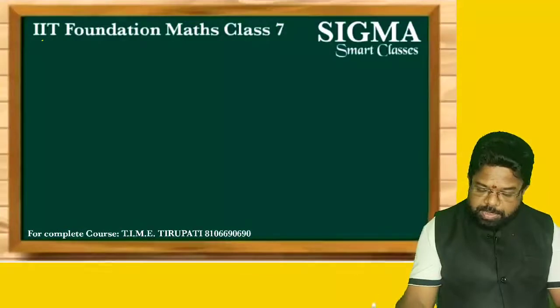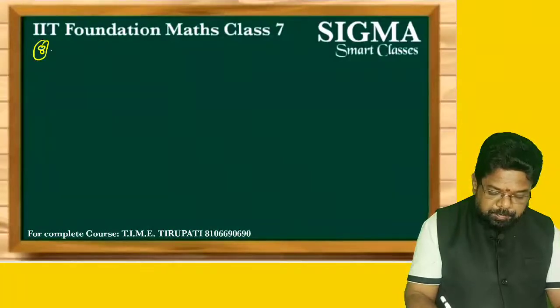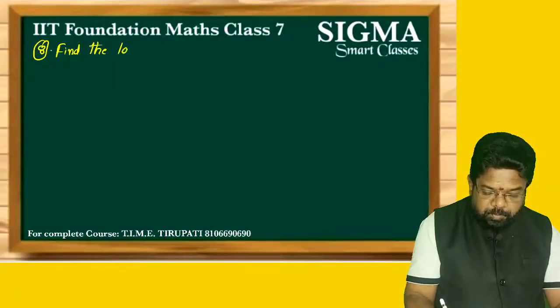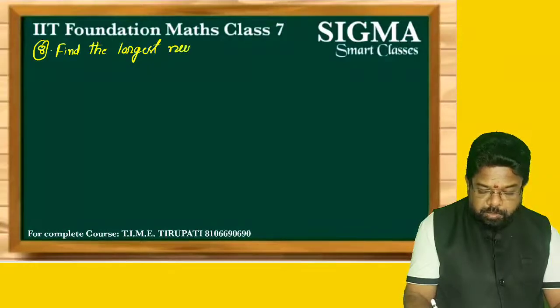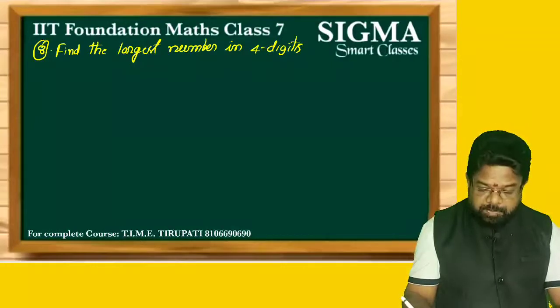Now in question number 8, there are 3 questions here itself. Find the largest number in 4 digits.